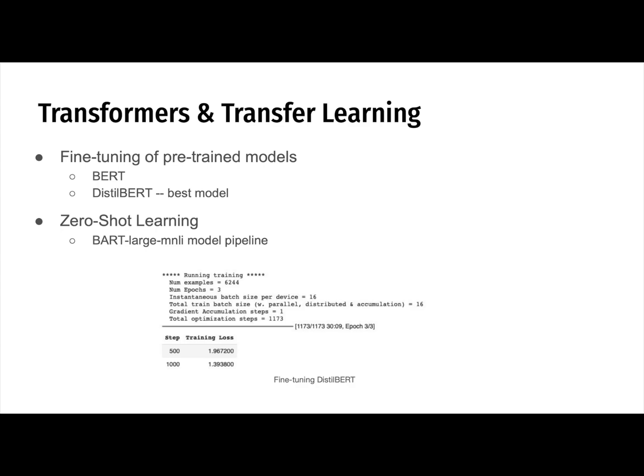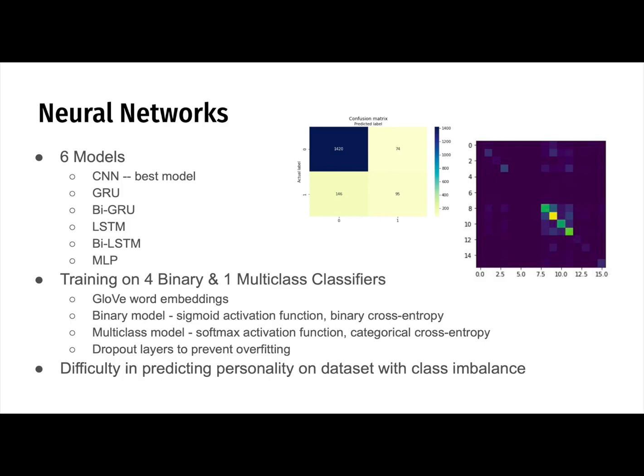Through the fine-tuning of the pre-trained models, DistilBERT performed the best in this experiment, whereas zero-shot learning did not work as well, possibly due to the difficulty of evaluating personality through a zero-shot model on the natural language inference pipeline. Next, 6 different neural network models were used for training on the dataset. Each of the 6 models used GloVe embeddings with different model configurations, such as a sigmoid function and binary cross-entropy on the Keras model for the 4 MBTI dimensions.